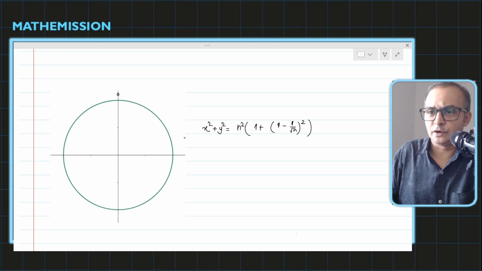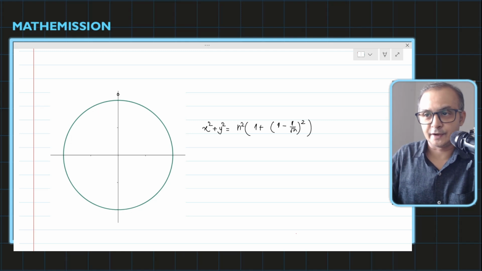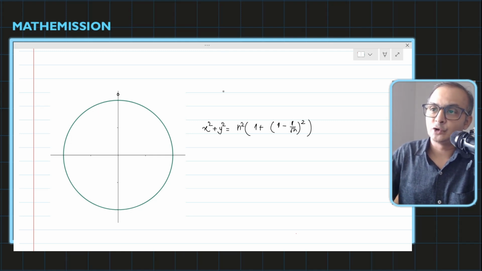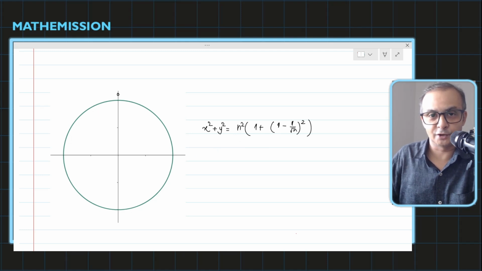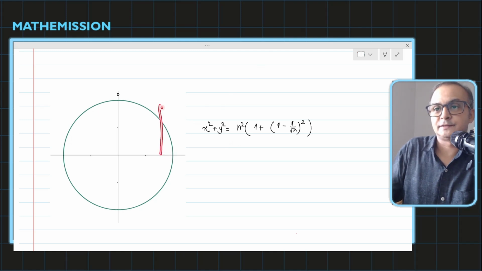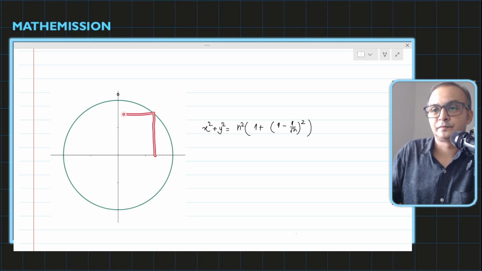First of all, we have to identify whether the value of the radius is higher than the value of n or not. If the radius is higher than n, then our grid will look like this, or maybe like this. So there are only two possibilities.